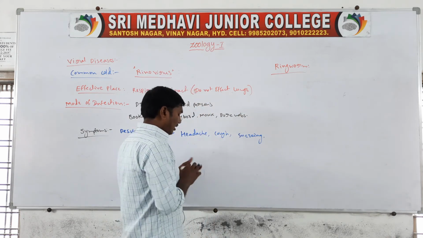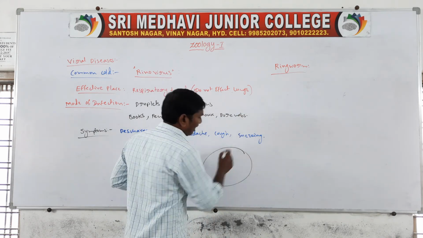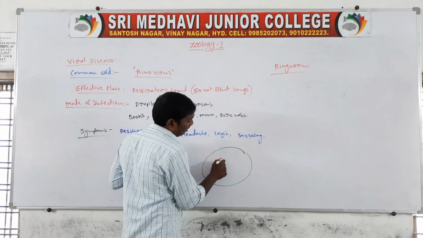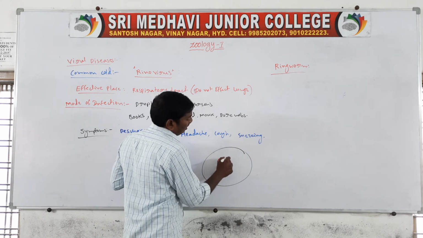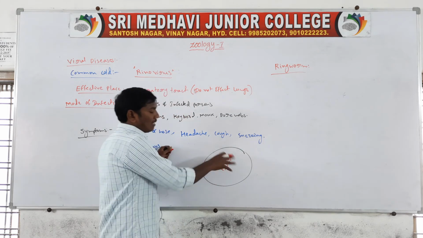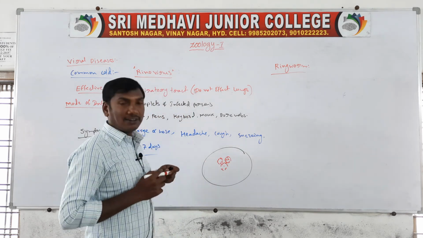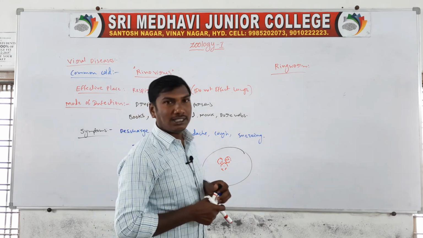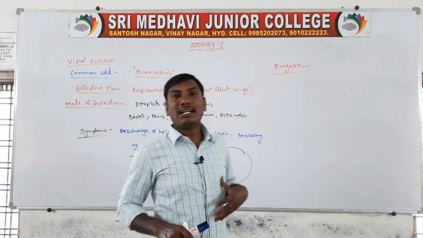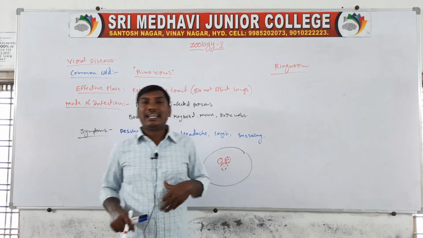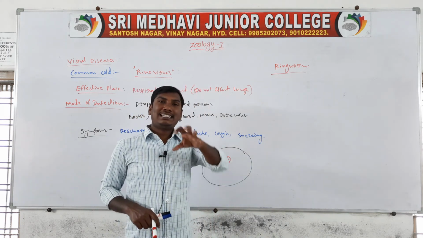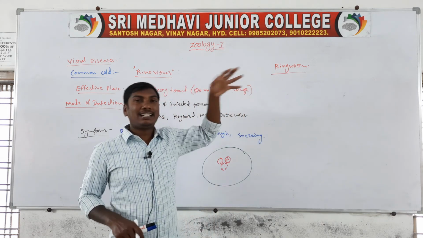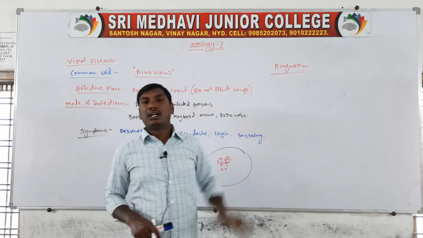They cause ringworm on the skin. For example, in some places the skin shows round, red-colored, ring-like structures, which is called ringworm. Ringworm affects only the skin, because heat and moisture help the ringworm grow.